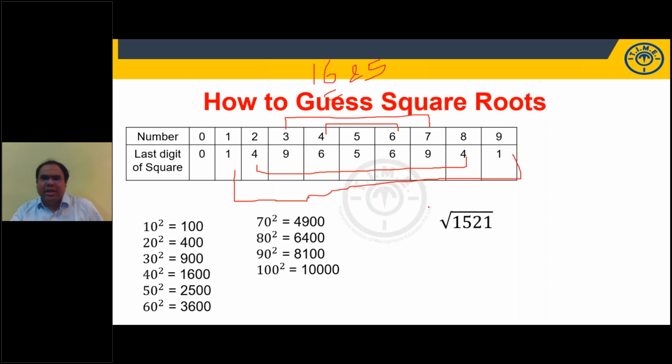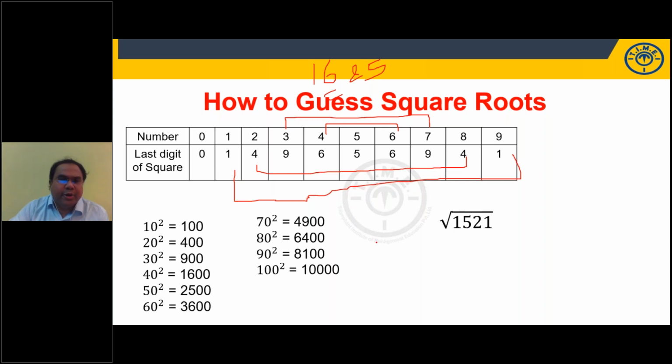Let us guess square roots. It's a perfect square. How to guess? If it is not a perfect square, how to guess? Let us look at these two things. 1521 is a perfect square, right? Let us guess the square root of this 1521. What's the square root?